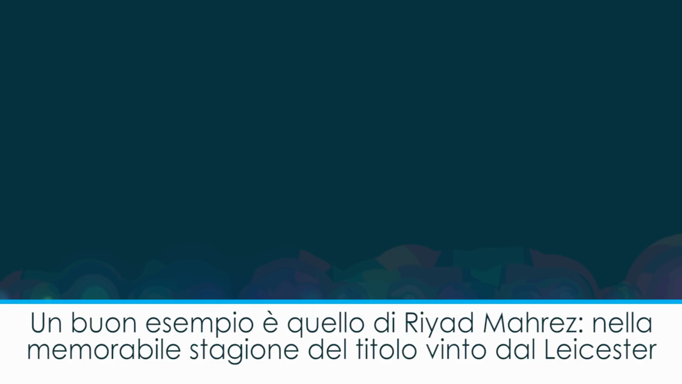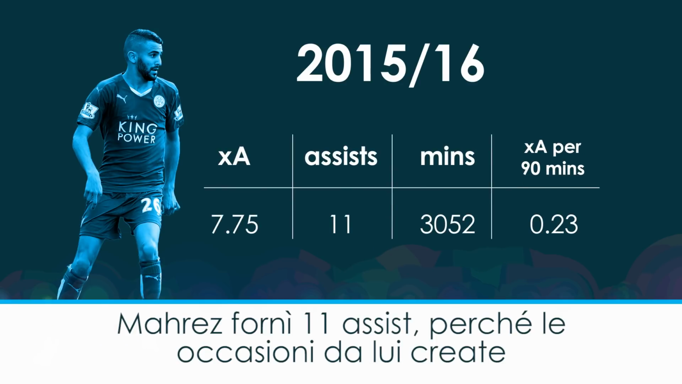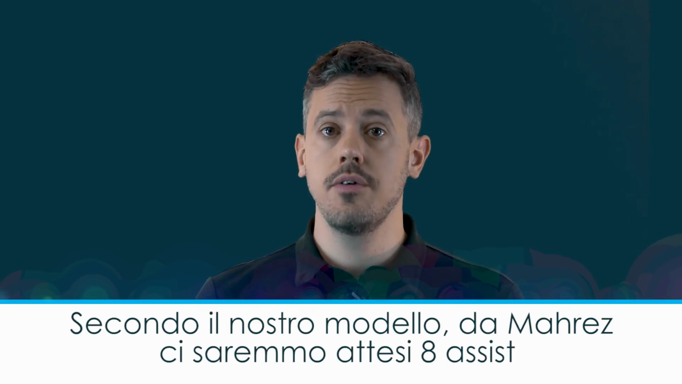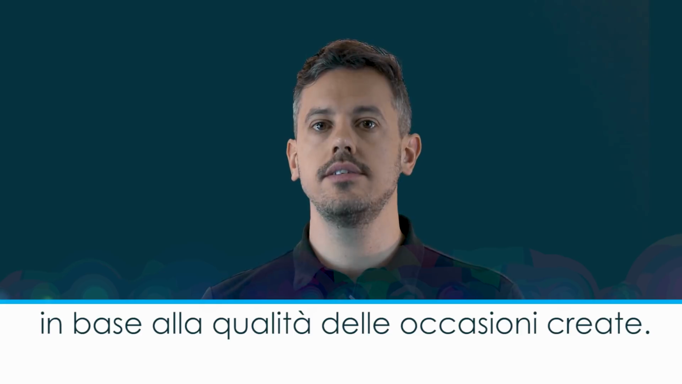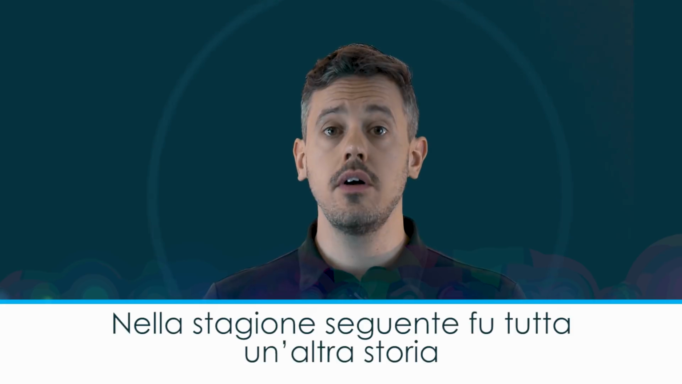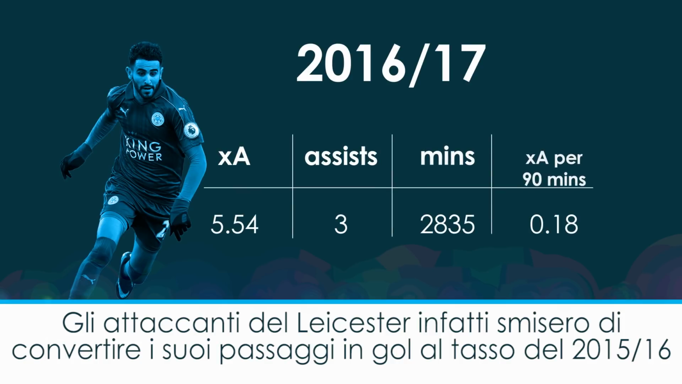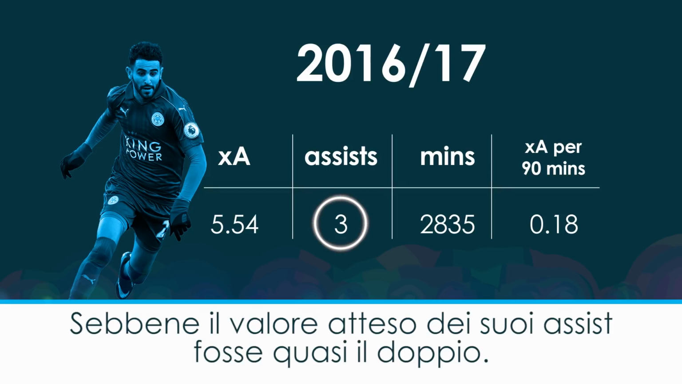A good example of this is Riyad Mahrez. In Leicester's remarkable title-winning season, Mahrez assisted 11 goals as the chances he created were converted at an above-average rate. According to our figures, Mahrez could have expected around 8 assists based on the quality of chances he created. In the following campaign, it was a different story. Leicester's forwards stopped converting at the unsustainable rate they had been in 2015-16, and Mahrez ended with 3 assists, although his expected assists should have been almost double.